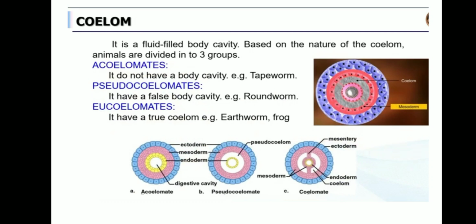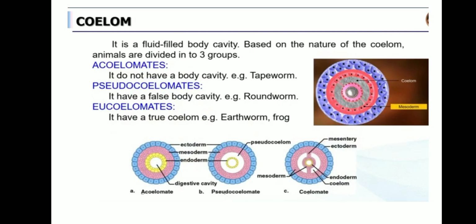Can you follow children? Based on the presence or nature of the coelom, animals are classified into three groups. Three groups are there. What are they? Acoelomate, pseudocoelomate and eucoelomate. What are the three kinds of coelom? So animals are divided into three groups based on the presence of coelom. Coelom means what? Fluid filled body cavity. So what are three types? Acoelomate, pseudocoelomate and eucoelomate.